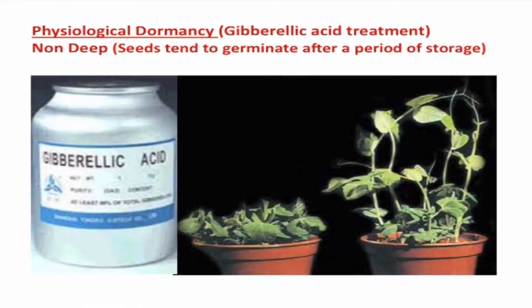In non-deep dormancy, the seed can be germinated by infusing gibberellic acid hormone. These seeds generally tend to germinate after a period of storage. The embryonic axis excised from seeds will germinate if placed on a growth medium. Cold or warm stratification can promote germination and scarification may sometimes promote germination.